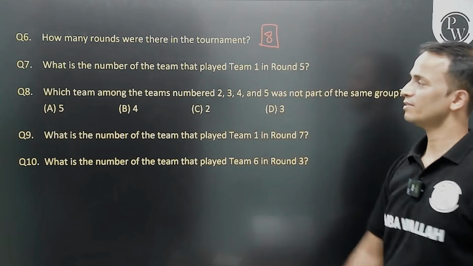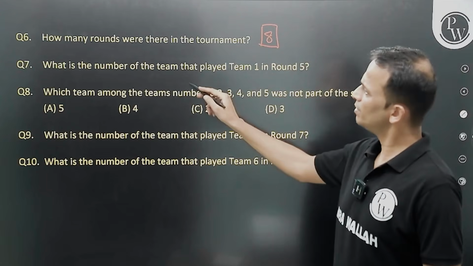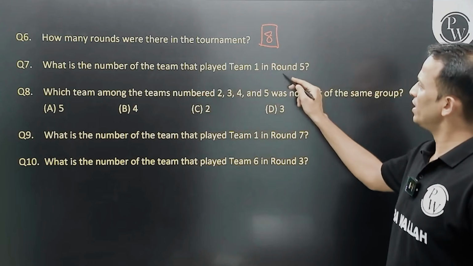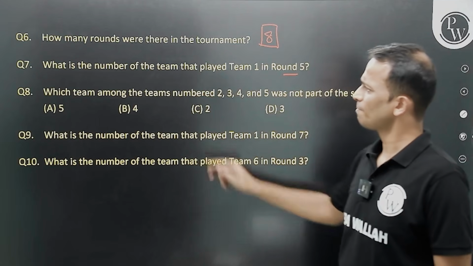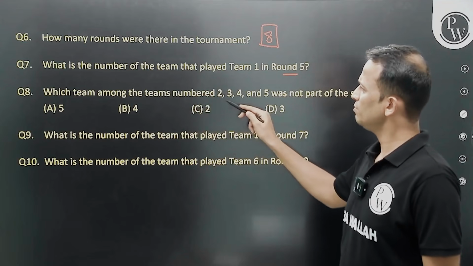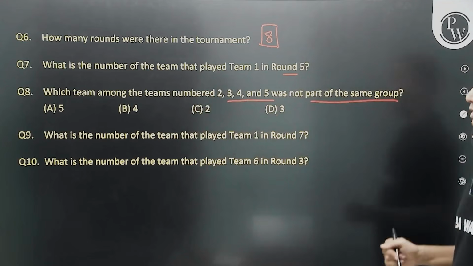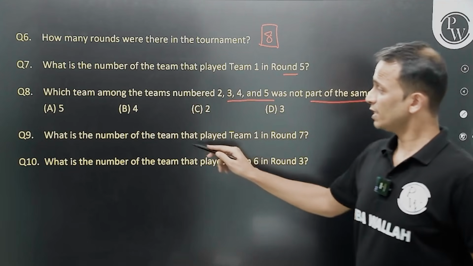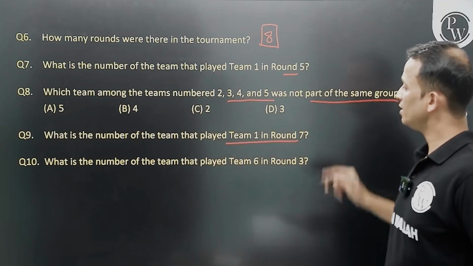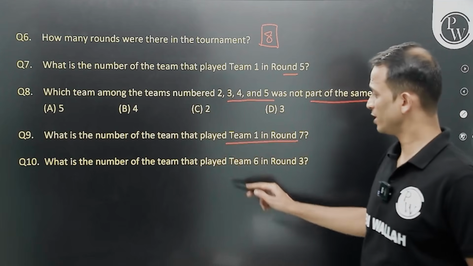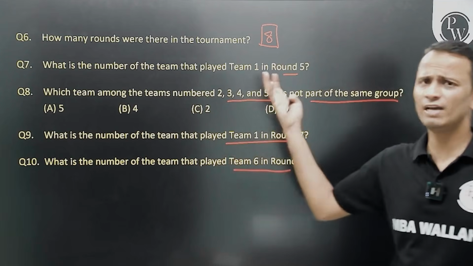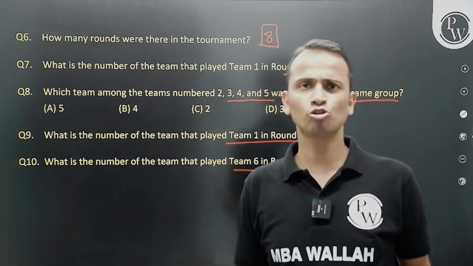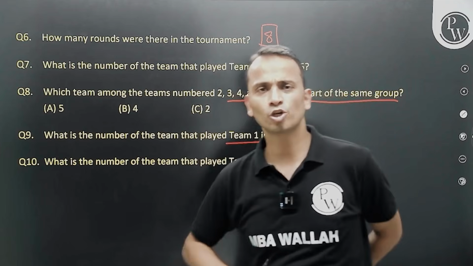What is the number of the team that played team 1 in round 5? Which teams were not part of the same group? We have to do the grouping of these 6 teams. What is the number of the team that played team 1 in round 7? Cannot be answered. Fine. So we have answered one question after spending 2 minutes on this set.